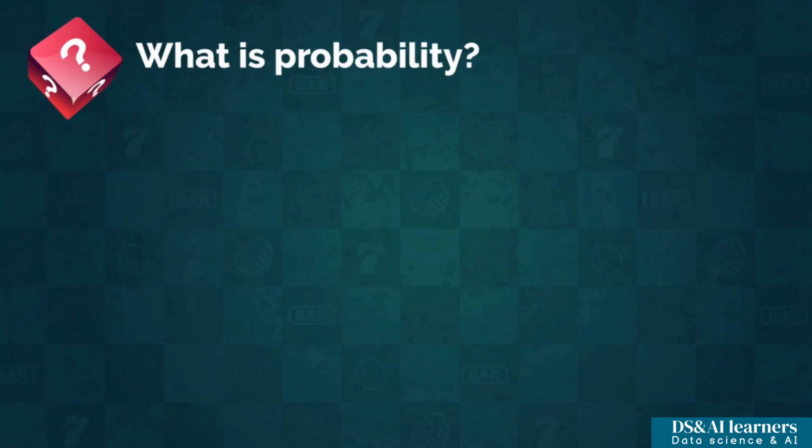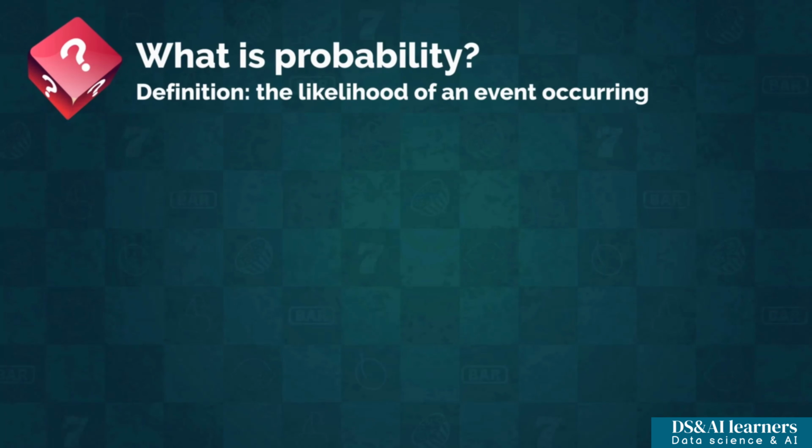Essentially, probability is the chance of something happening. A more academic definition for this would be the likelihood of an event occurring. The word event has a specific meaning when talking about probabilities. Simply put, an event is a specific outcome or a combination of several outcomes. These outcomes can be pretty much anything.